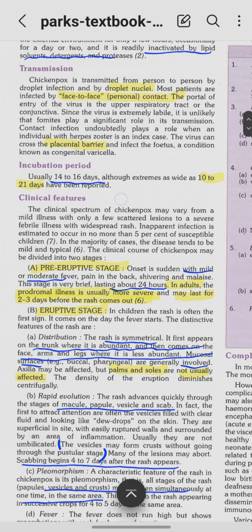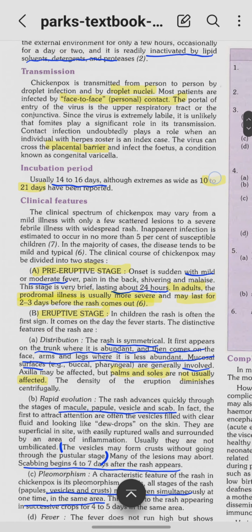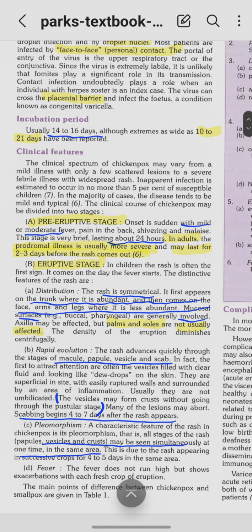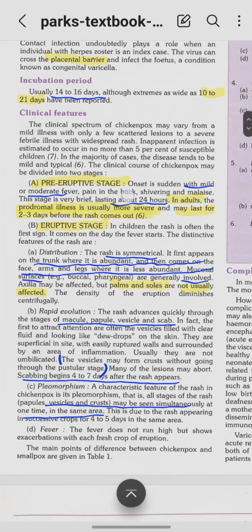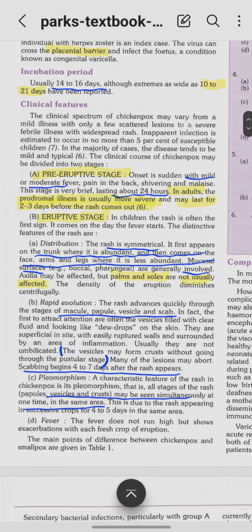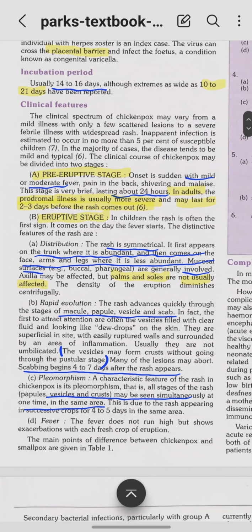Now incubation period is usually 14 to 16 days. It can go from 10 to 21 days. So if an average is asked, 15 days. Now clinical features: there is a pre-eruptive stage and there is an eruptive stage. There can be a mild illness with a few scattered lesions, or it can be a severe febrile illness. And in adults it is more severe.